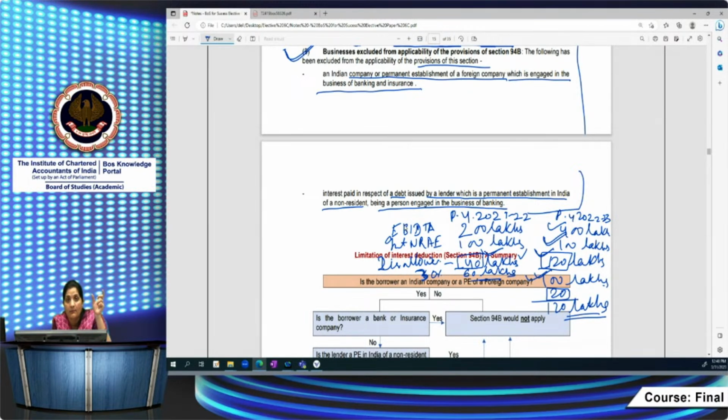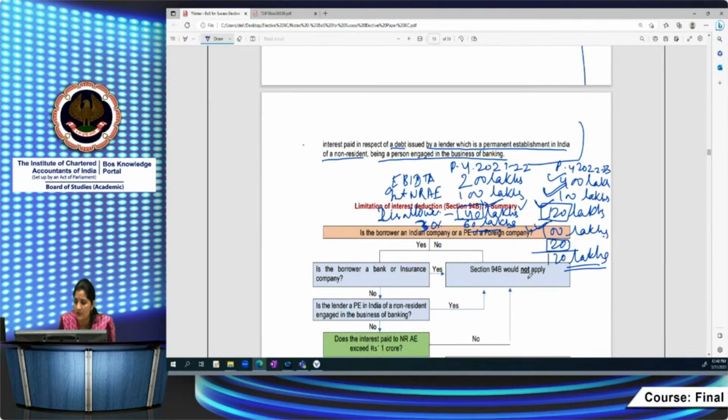The excess amount is allowable only to the extent of the maximum allowable, that is 30% of EBITDA only you are allowing, right? So this is the sum. This is the very important provision which you should remember: how much interest you can allow from the carry forward amount this year. For that purpose also it has to be restricted to 30% of EBITDA. I hope this concept is clear to you.